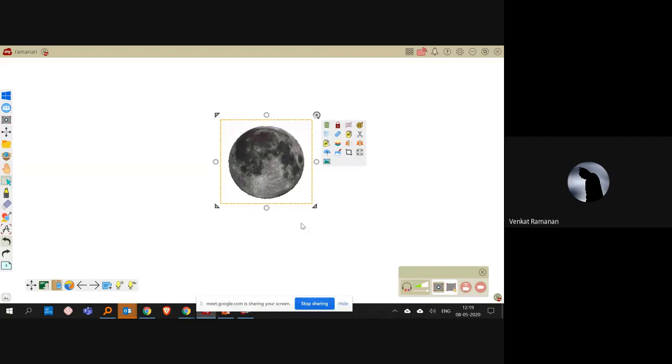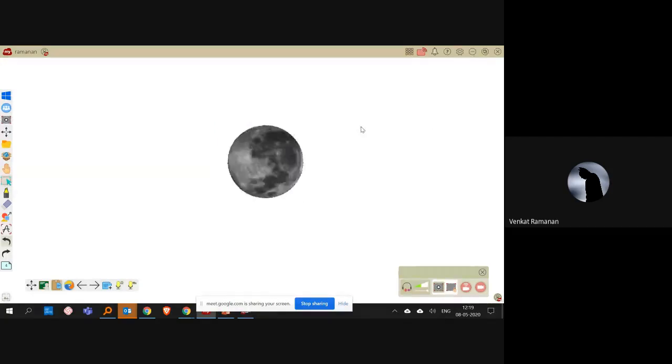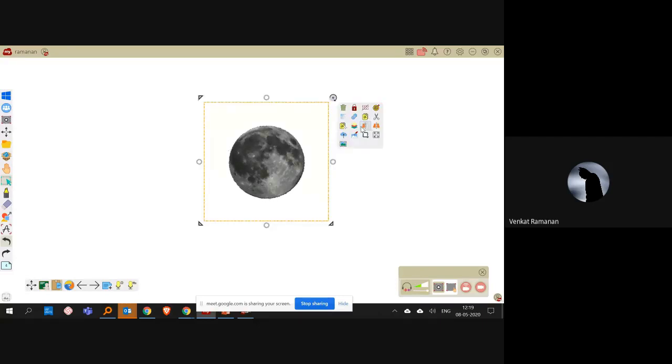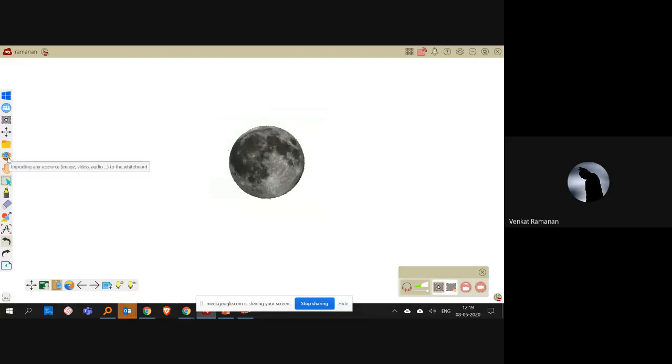And there is another tool which is spin, to make the object spin. So I can do that as well. So in this way, you can import whatever images you want from the internet onto the platform, or from the local drive onto the canvas. Not only images, you can also replicate the same thing for videos.